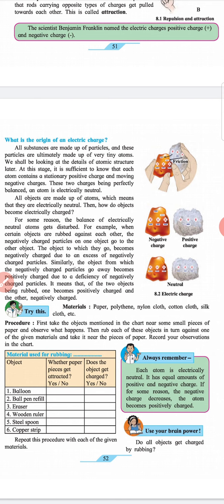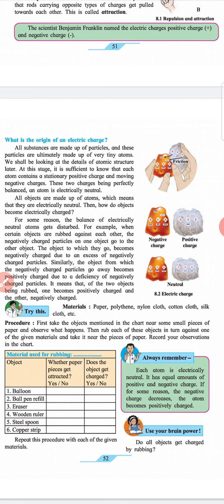Similarly, the object from which the negatively charged particles go away becomes positively charged due to deficiency of negatively charged particles. It means that of the two objects being rubbed, one becomes positively charged and the other negatively charged.